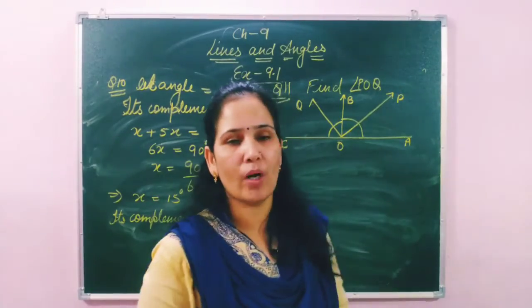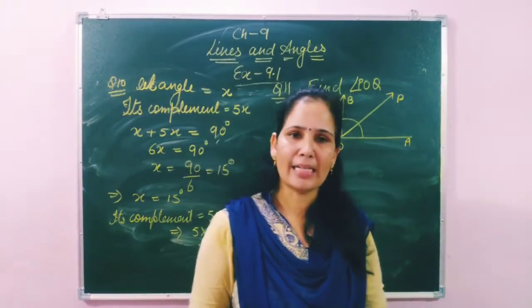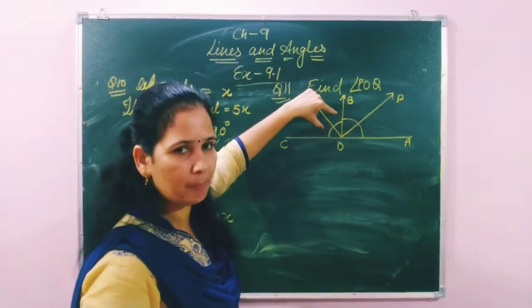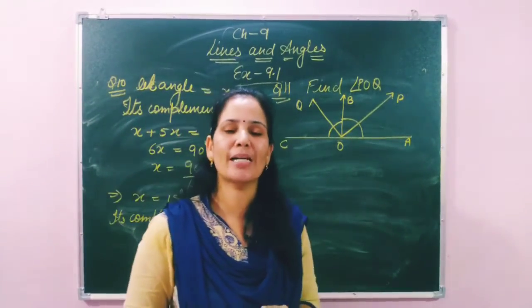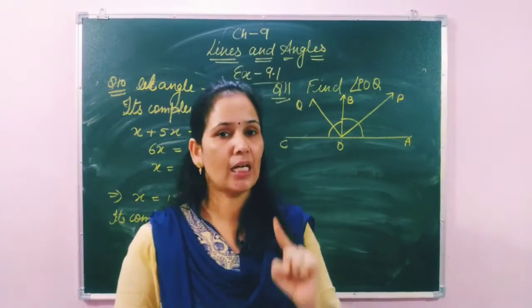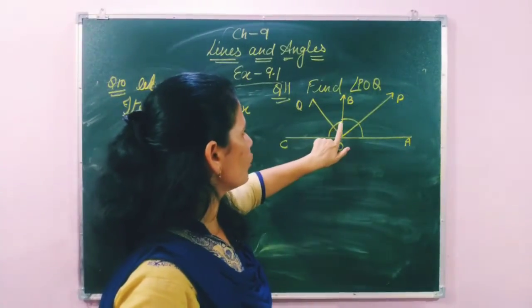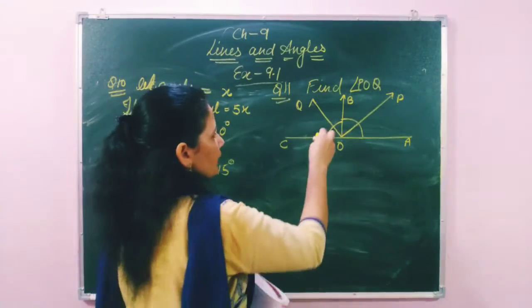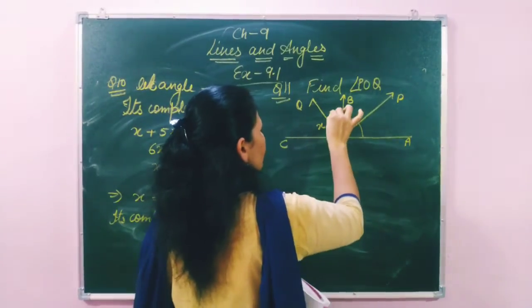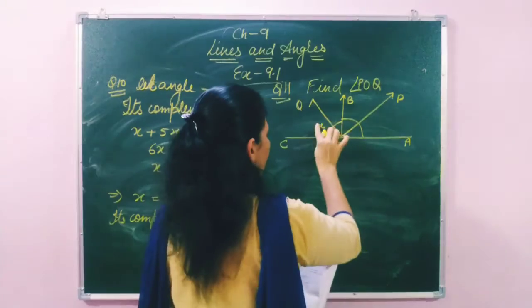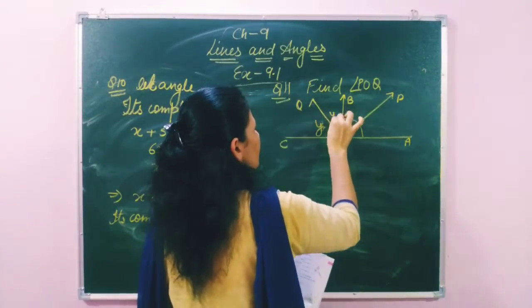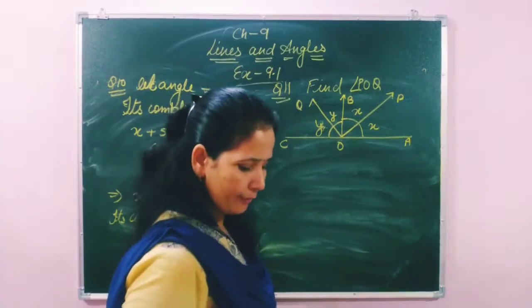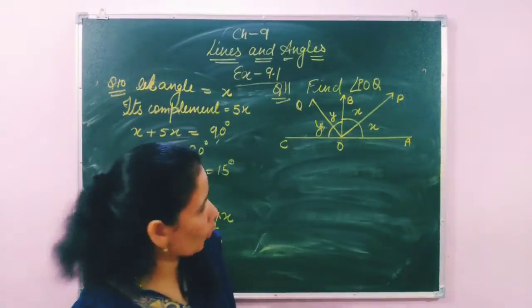Students, here the word used is bisector. Bisector means a line which divides the angle into two equal parts. Keep remembering the meaning of bisector. Okay, so here these angles are bisected, so this angle is x, so this one also x. So here they have given, if this angle is y, this one also y, this one x, this one also x, and we have to find angle POQ.